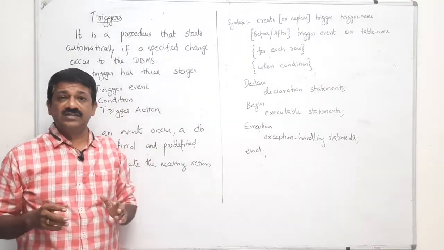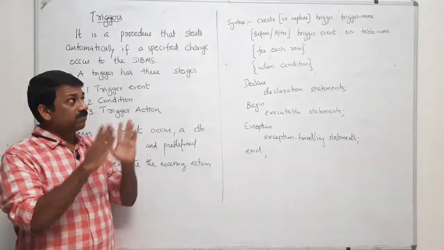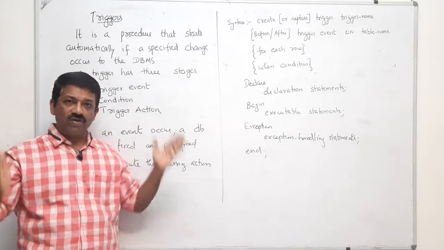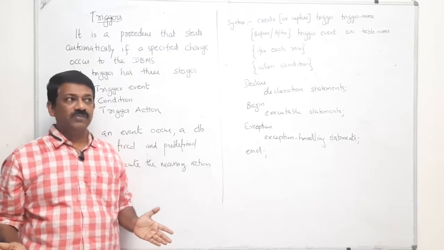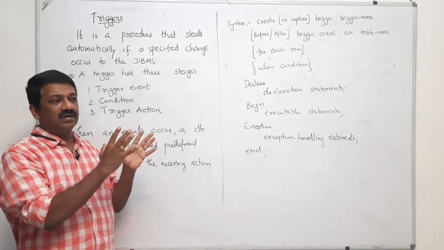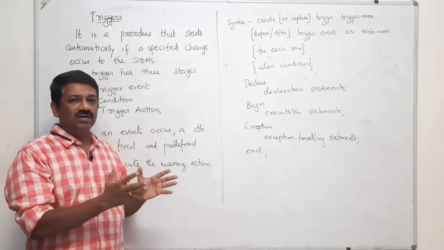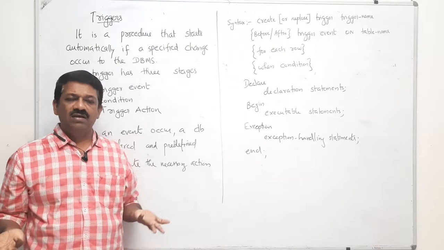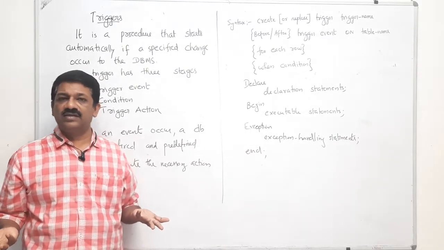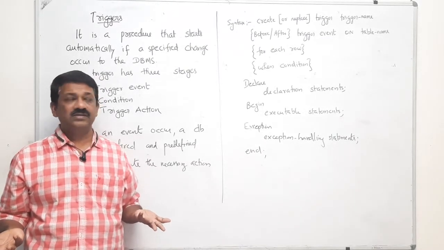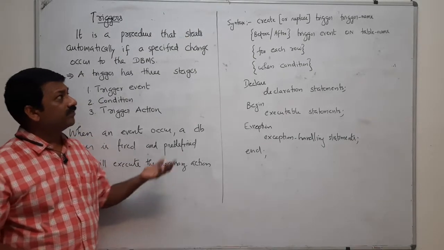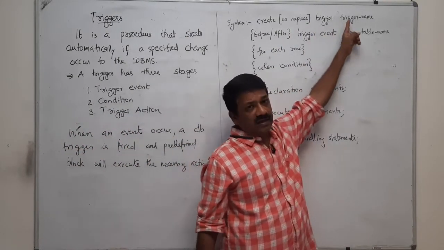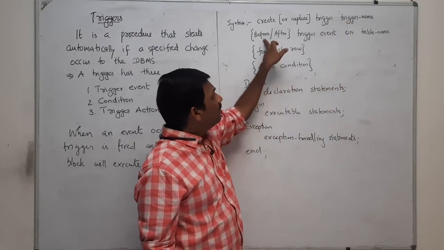As far as an assertion is concerned, it is not dependent on some table name. It is dependent on the whole of the database. Suppose some attribute is outside the range, then automatically an assertion will take place. Here, CREATE OR REPLACE TRIGGER name followed by BEFORE or AFTER.